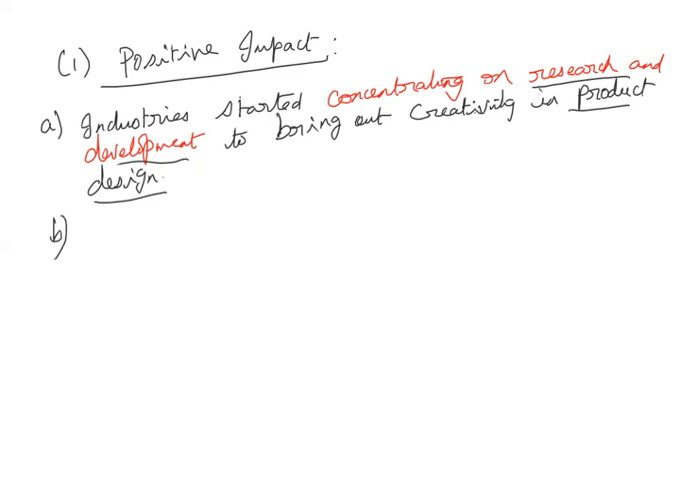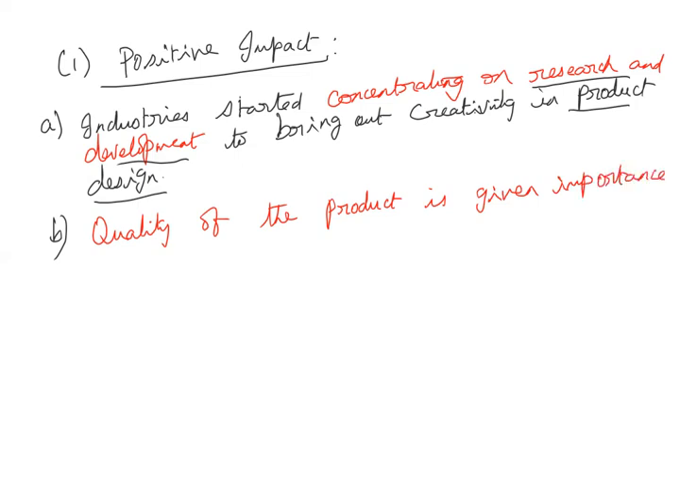Then the second one is that the quality of the product is given importance. Again, because of competition from the foreign companies also, quality is most important. So the quality of the product is given importance right from manufacture till it reaches the ultimate consumer, because the consumer will not accept otherwise, isn't it?